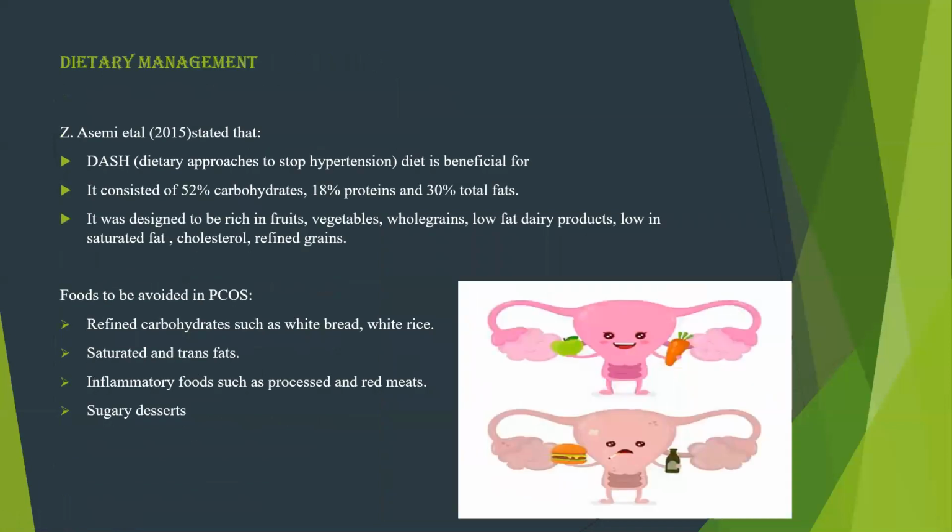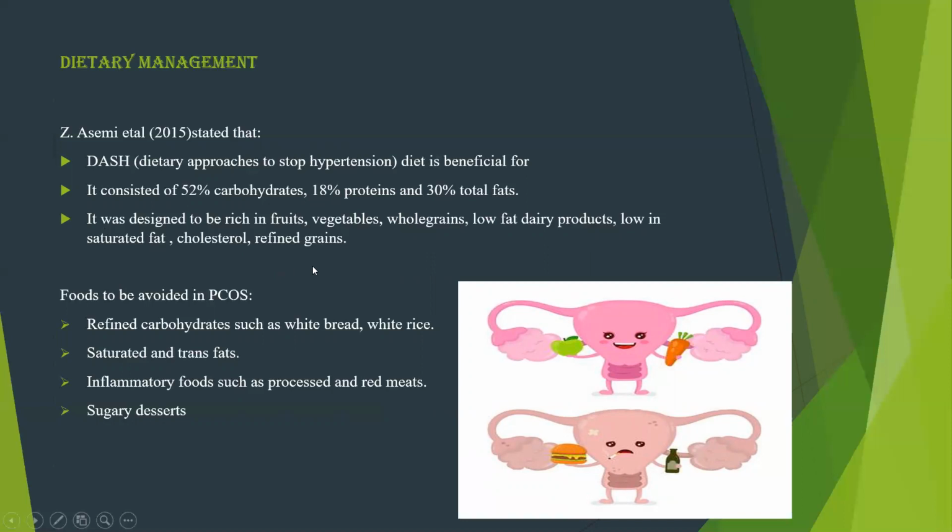Next slide. Next comes the dietary management. So DASH diet, dietary approaches to stop hypertension. It has a beneficial effect on PCOS. So this diet actually consists of 52% carbohydrates, 18% proteins, and 30% total fats. So it is designed to be rich in fruits, vegetables, whole grains, low-fat diets, foods low in saturated fat and cholesterol, and refined grains.